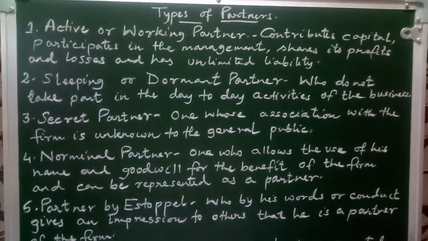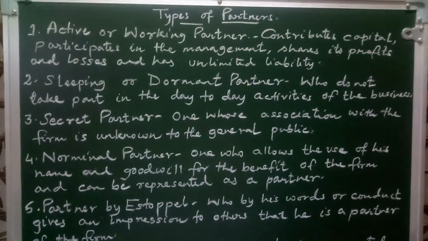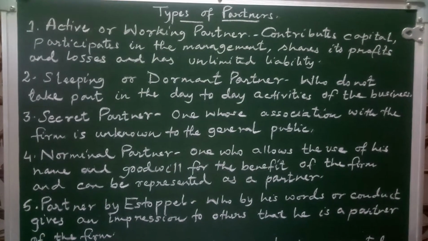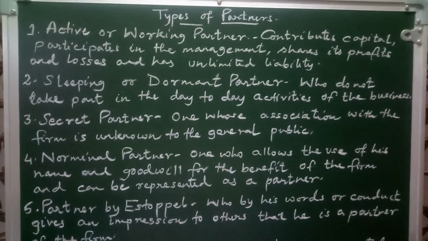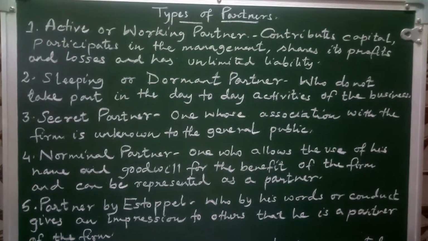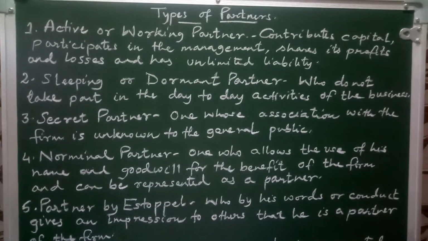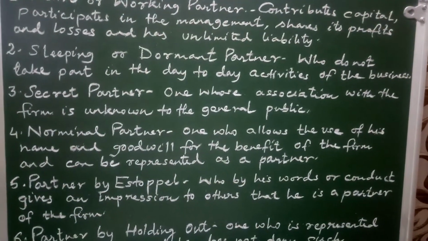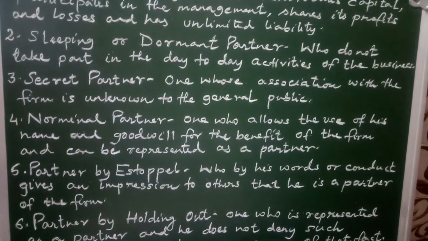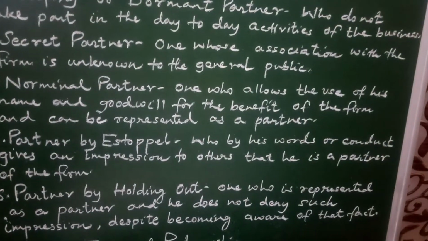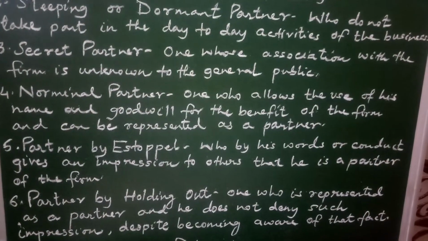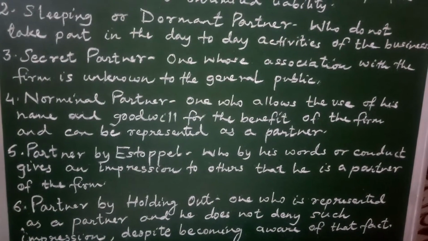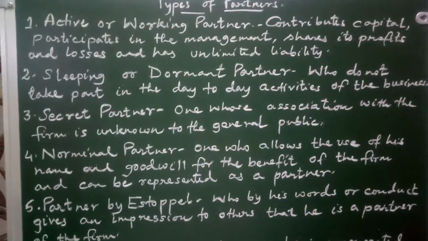Altogether, we would be discussing 6 types of partners. Number 1 is the active partner or working partner, number 2 is the sleeping or dormant partner, 3 secret partner, 4 nominal partner, 5 partner by estoppel, and 6 partner by holding out. So these 6 types of partners we would be discussing.